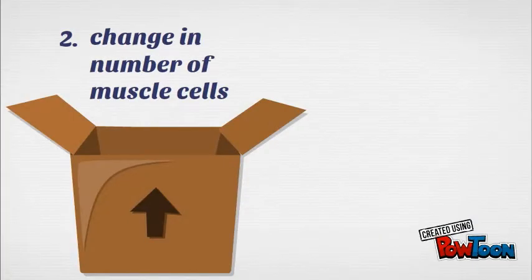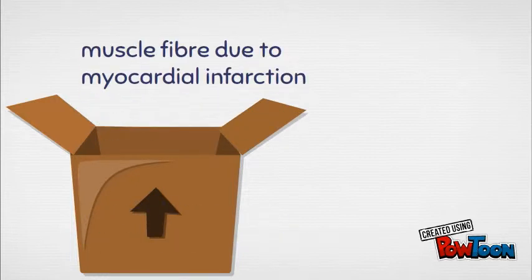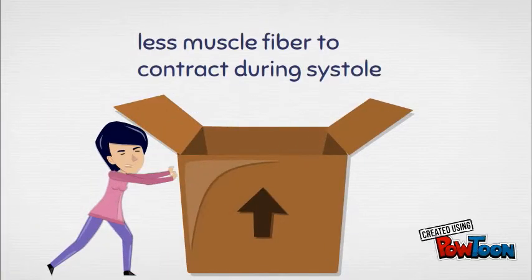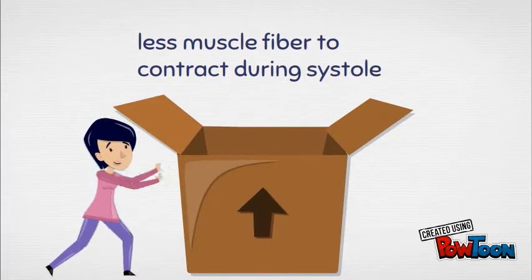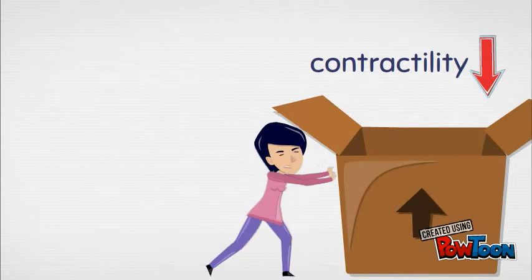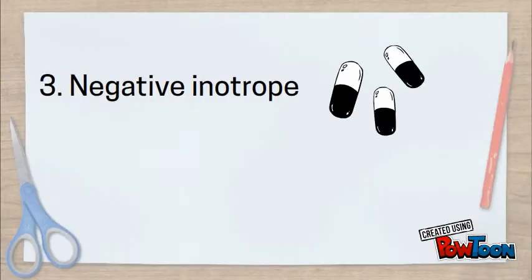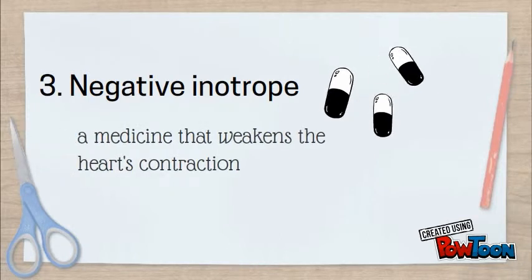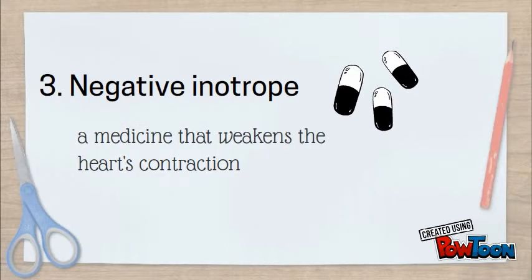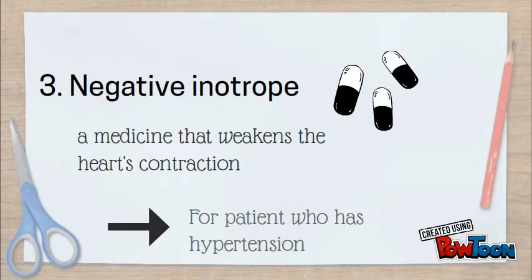The second factor is the change in the number of muscle cells, where the muscle fibers decrease due to myocardial infarction, so less muscle fiber is contracted during systole. Thus, there will be less contractility. Next are the negative inotropes. Negative inotropes are medicines that weaken heart contraction, especially for patients who have hypertension.